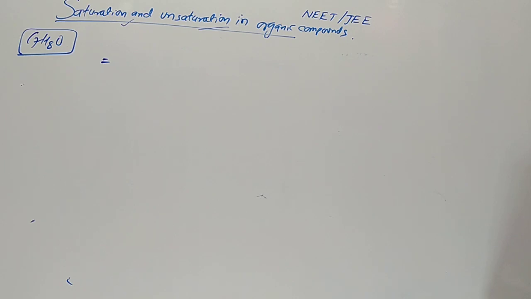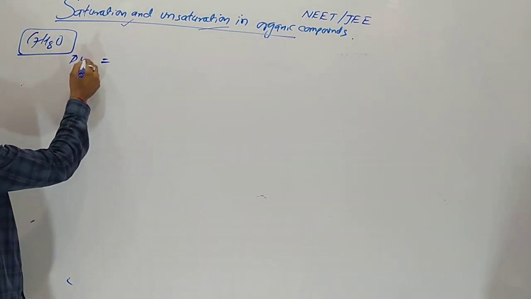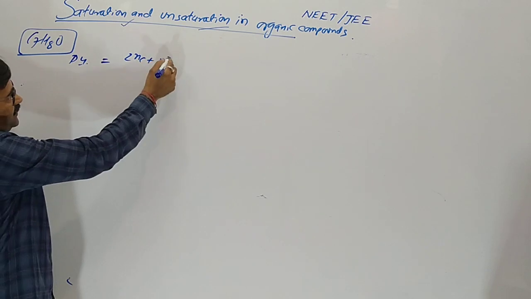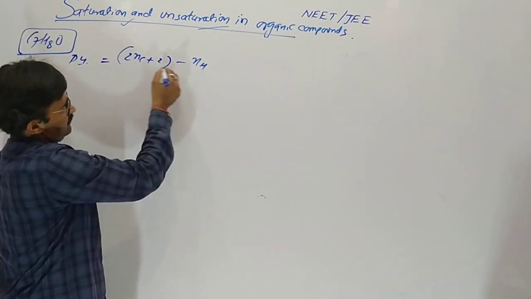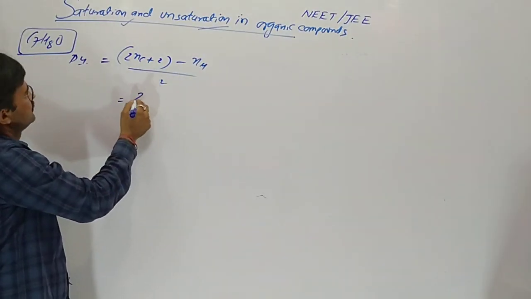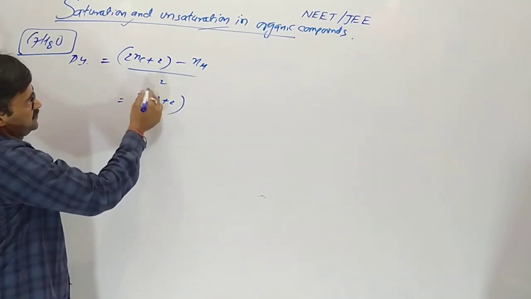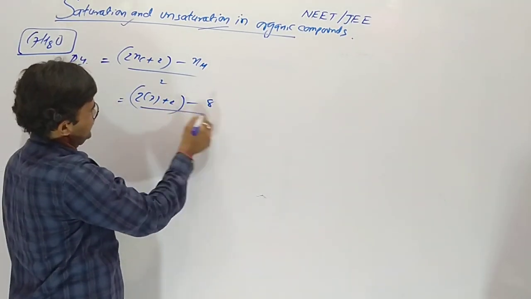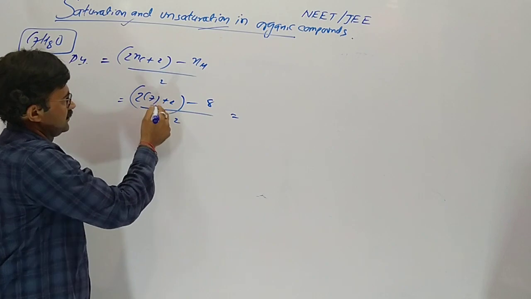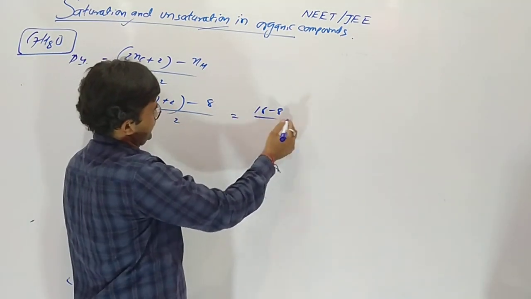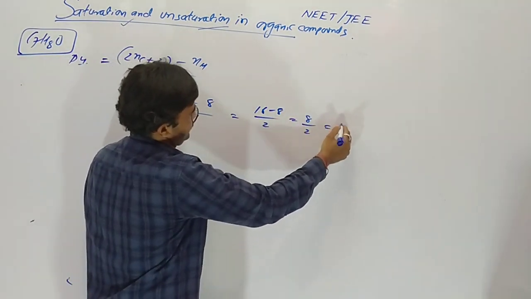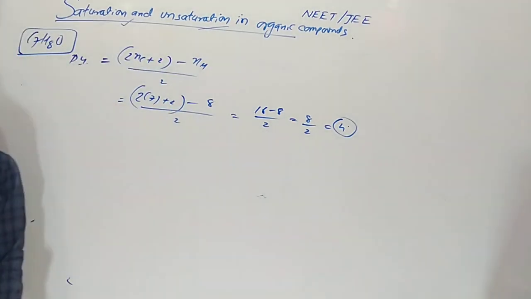Whenever carbon, hydrogen and oxygen are given, Du will be 2 times the number of carbon plus 2 minus the number of hydrogen, divided by 2. So 2 into 7 plus 2 minus 8 by 2: 14 plus 2, 16, minus 8 by 2, so 8 by 2 is equal to 4 degrees.